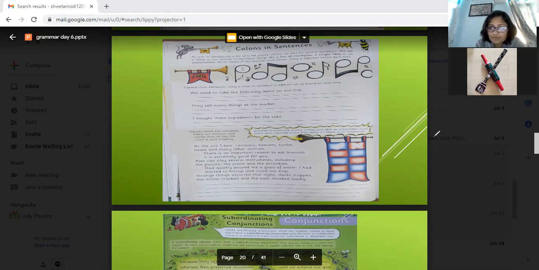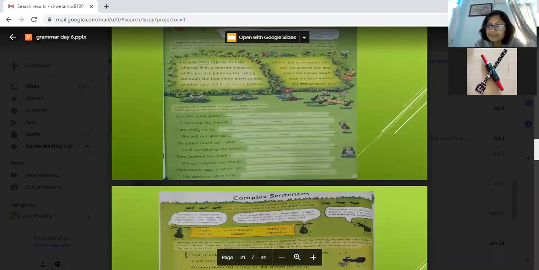Now, what are subordinating conjunctions? Coordinating, FANBOYS, we already did. If both the sentences are equally important, that is FANBOYS. Now, sometimes one of the clauses is more important than the second clause. For example, can you join this?